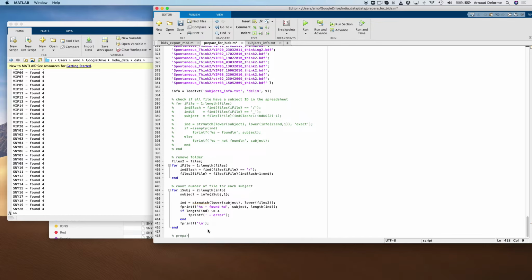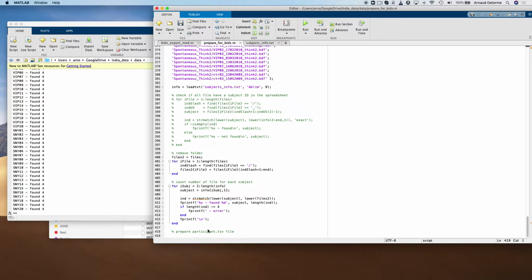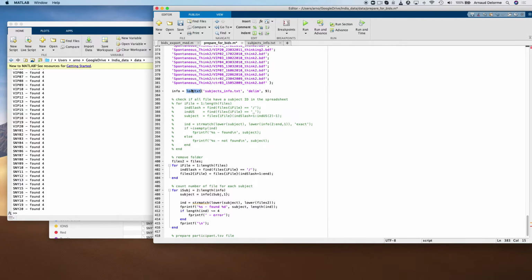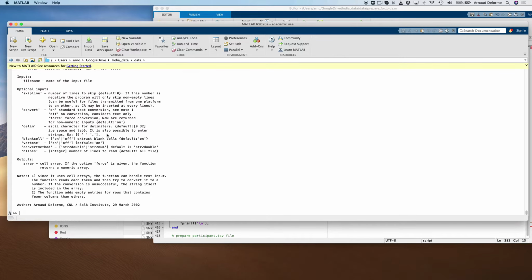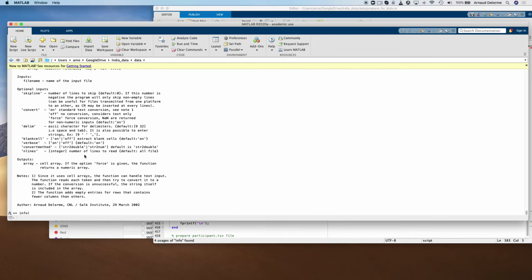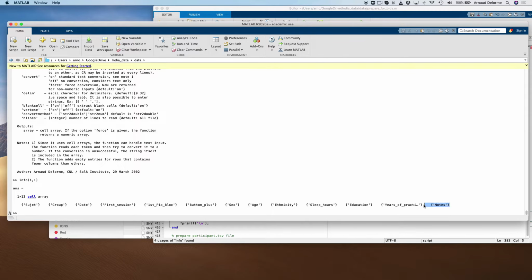Now the next step is to generate the list of subjects and the characteristics of the subject for my exporting script. So that's going to be my next project here. And I start with index 2 because the first row is the header, so that's the name of the columns. I also want to avoid converting the data when I read it. So I turn the conversion off. This way it doesn't convert the string to numerical, and I think it's just going to be easier to export.